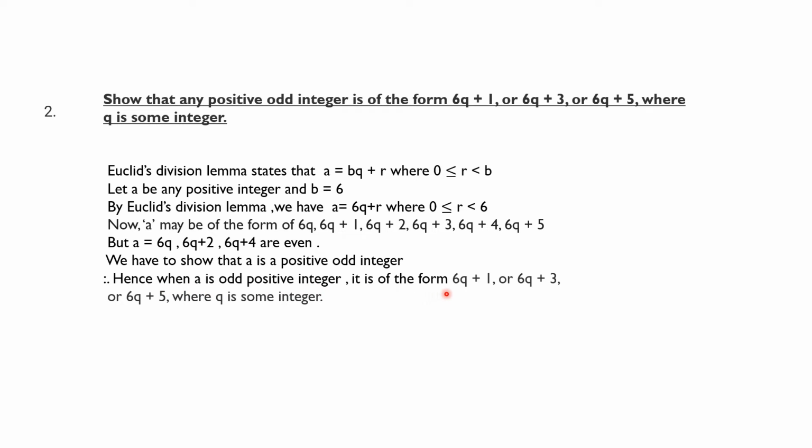It is of the form 6q plus 1 or 6q plus 3 or 6q plus 5, where q is some integer, because by ignoring all these three outcomes, we will get 6q plus 1, 6q plus 3 and 6q plus 5, which is the required answer.